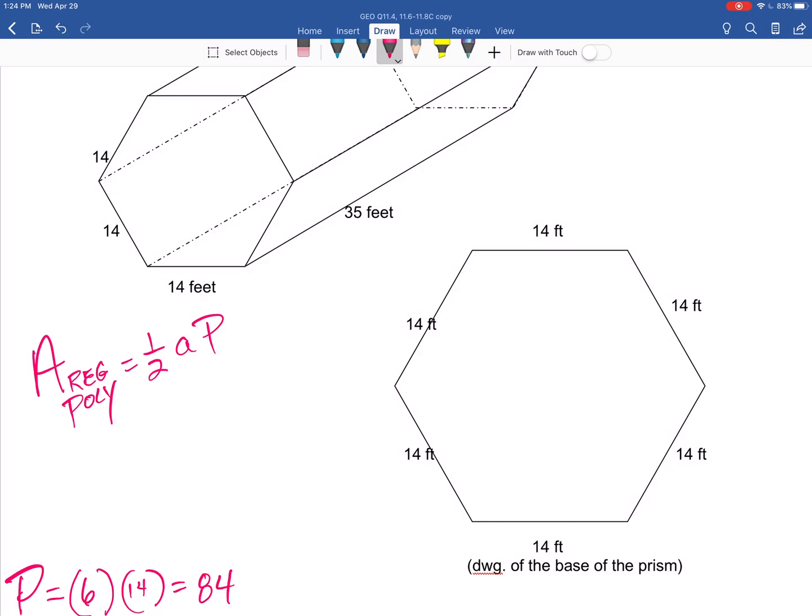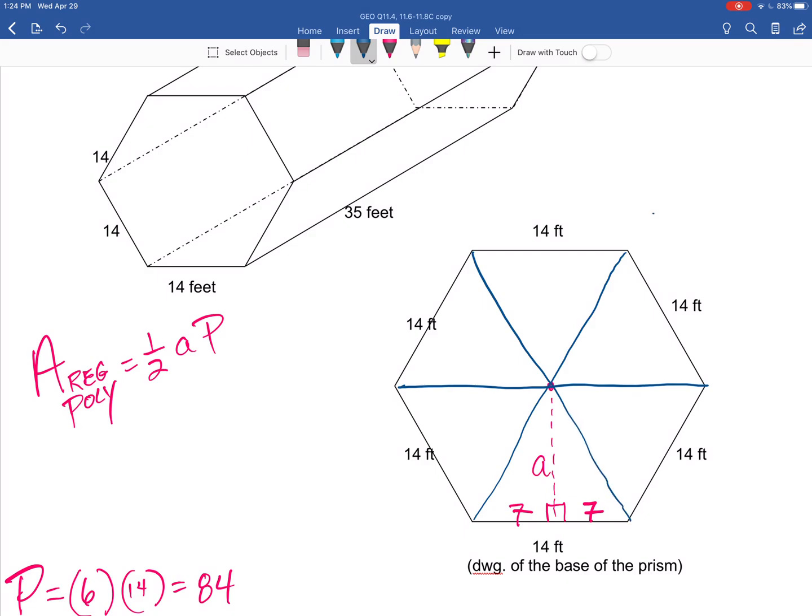Let's draw it in. From the center of the shape to the center of the side. That's the apothem. What does it do? It splits the side in half. Well, how do I get this? How do I get the apothem? First thing I'm going to have to draw is those central angles.